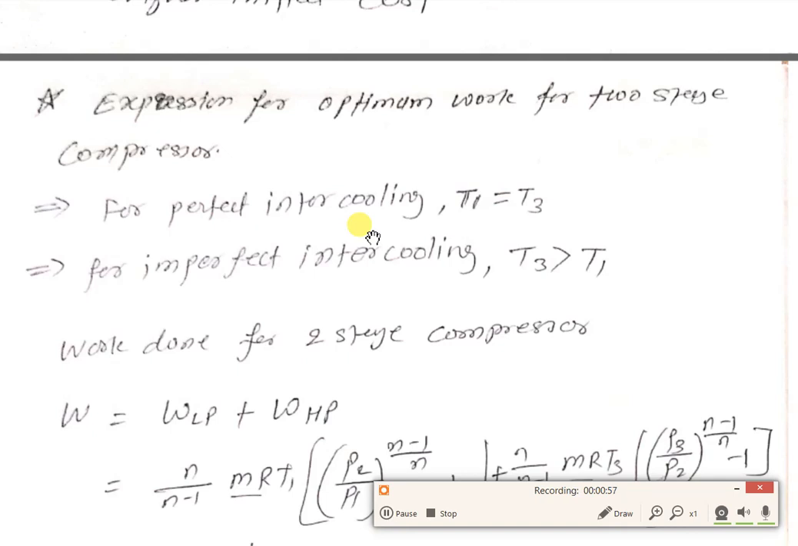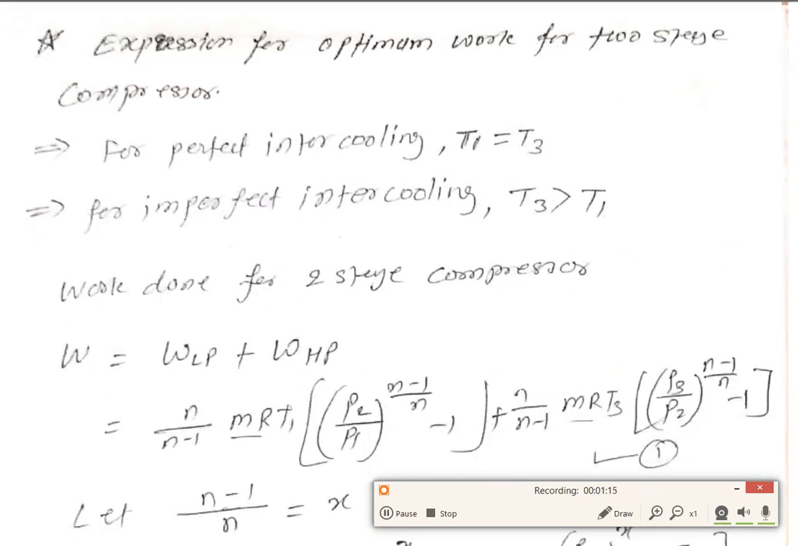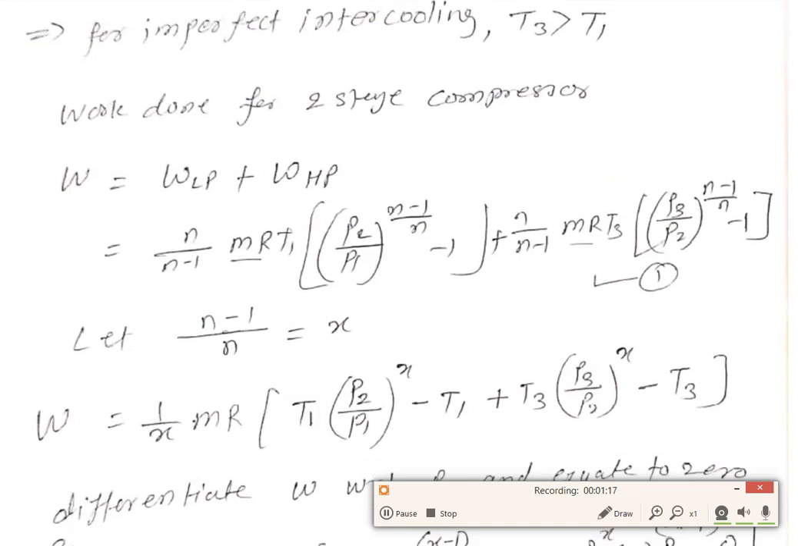For imperfect intercooling, the temperature after the intercooler is greater than the inlet temperature. It means T3 is greater than T1, and for perfect intercooling T1 is equal to T3. For the work done in a two-stage compressor, the first cylinder is the LP cylinder and the second cylinder is the HP cylinder. But in the case of three or four stages, the first will be the LP cylinder, the last will be the HP cylinder, and the remaining will be intermediate cylinders.